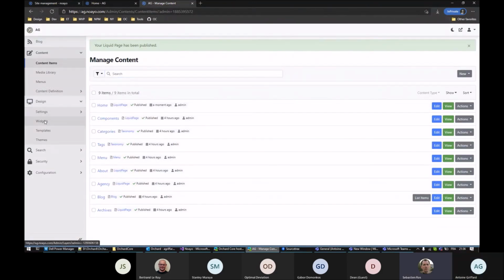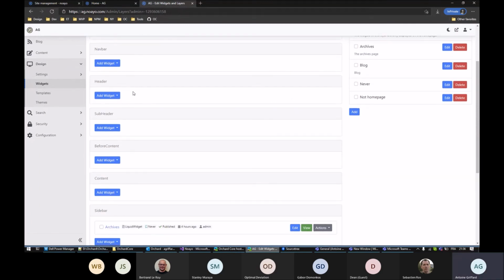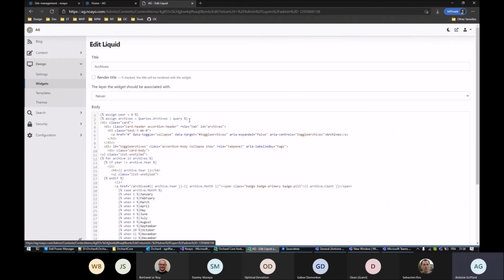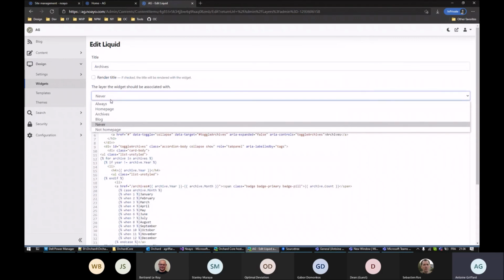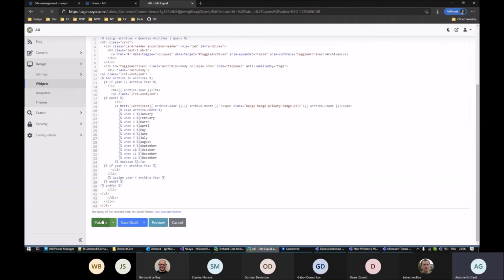Of course, you are also able to add a widget in multiple zones, like the head, the navbar, the header, the sidebar. I can show you, like I did in a previous meeting, you can enable these archives and put it in the blog layer.